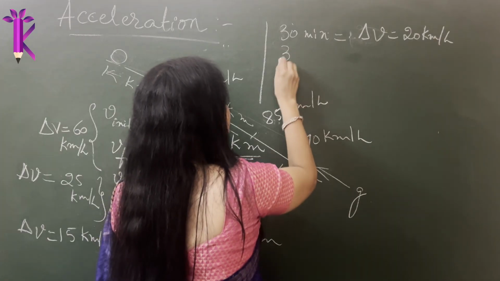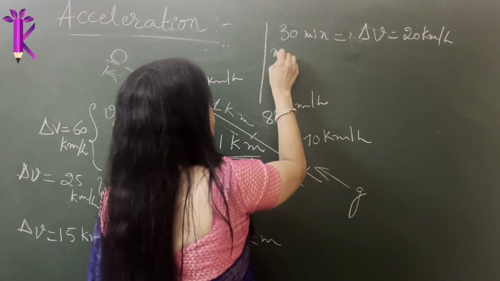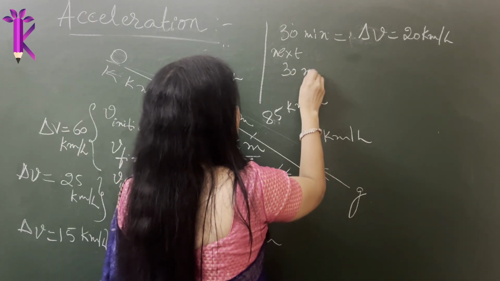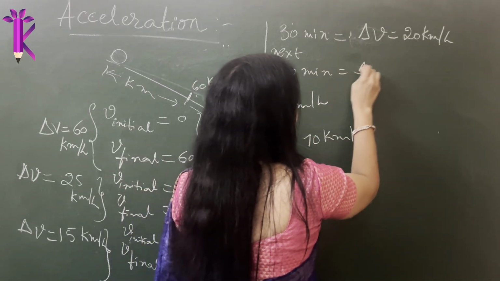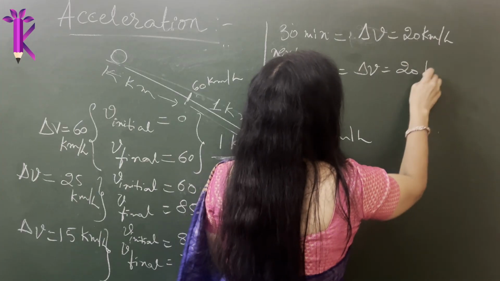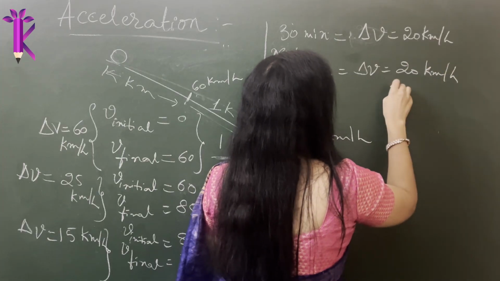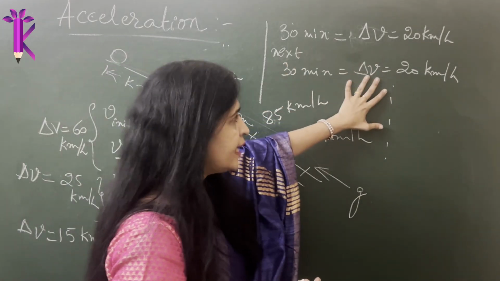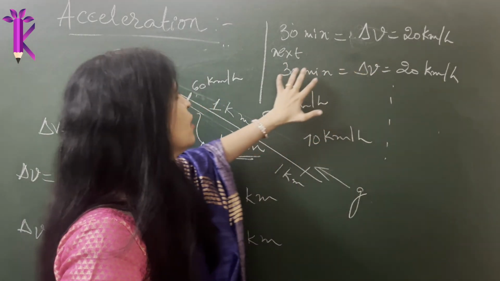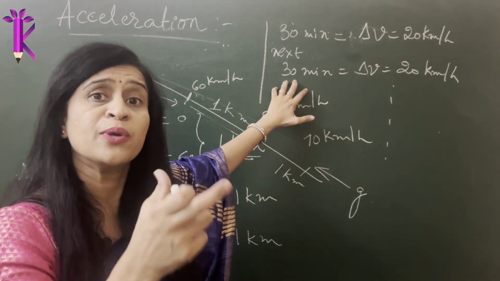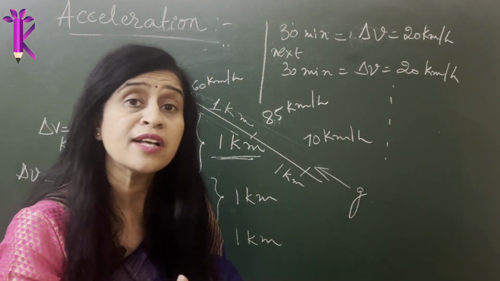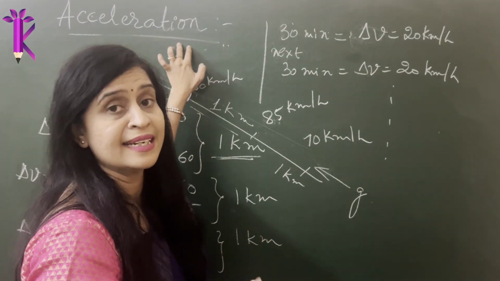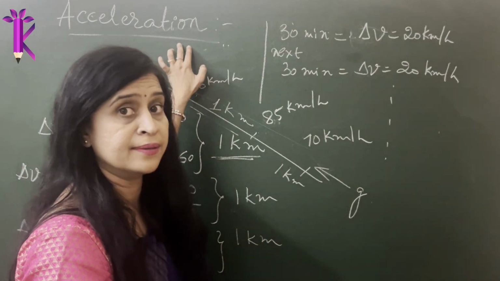Similarly, for the next 30 minutes, he also observed that the change in velocity was 20 kilometer per hour, and so on and so forth. So he assumed that the rate of change of velocity with respect to equal intervals of time was a constant, and he referred to that constant as acceleration.